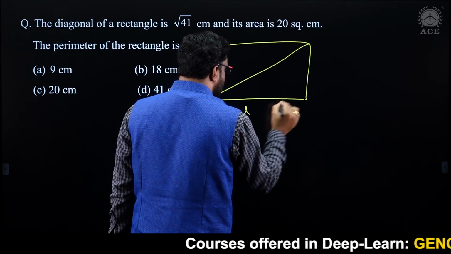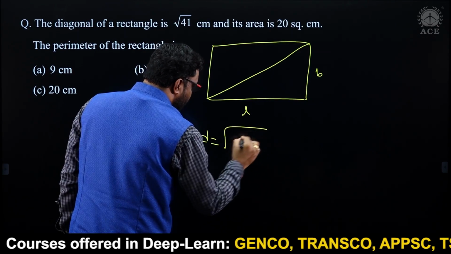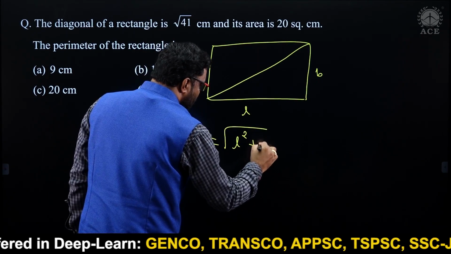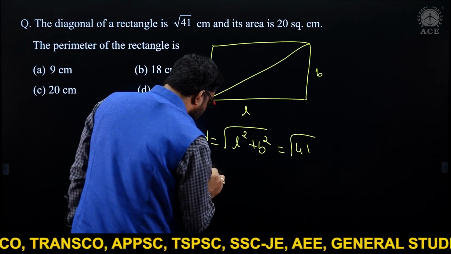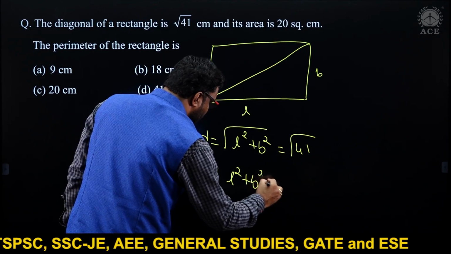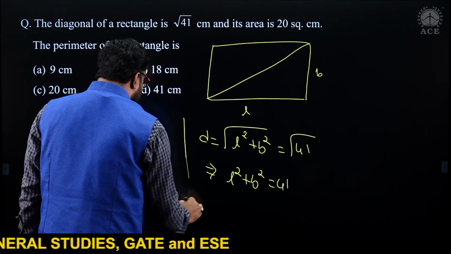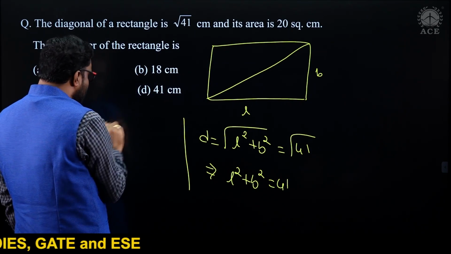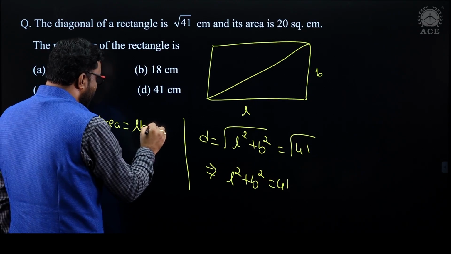This is L, this is B. Diagonal is nothing but root of L square plus B square. That is given in the question as root 41. So I can say L square plus B square is nothing but 41. That's the first thing. Next, they gave the area. Area is 20. So area is nothing but L into B is 20.